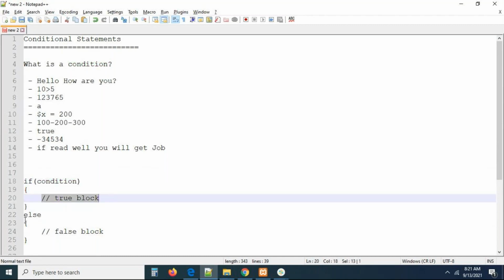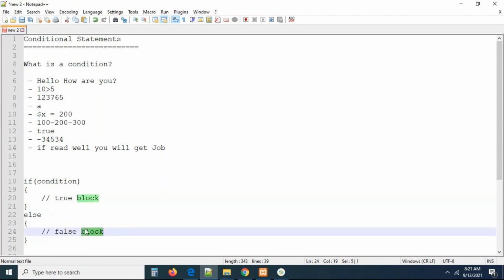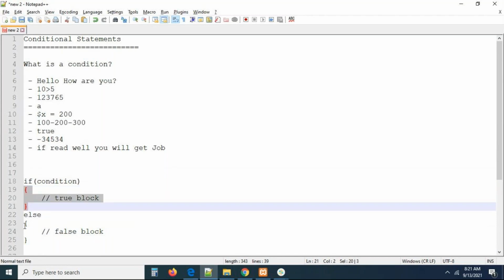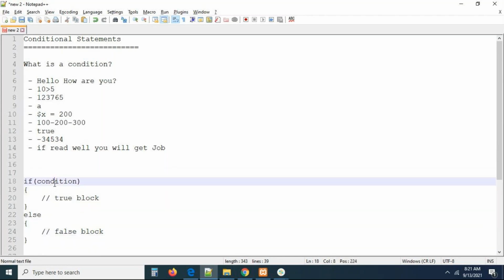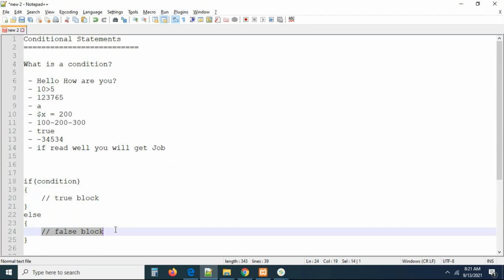If the condition is evaluated to false, this block will be executed. We know what exactly a condition is, right? Okay, very good. Whatever the block may be, a true block or a false block, it depends upon the condition. If the condition is okay, this will be executed. If the condition is not okay, this will be executed. Maybe we studied like this in our graduations.